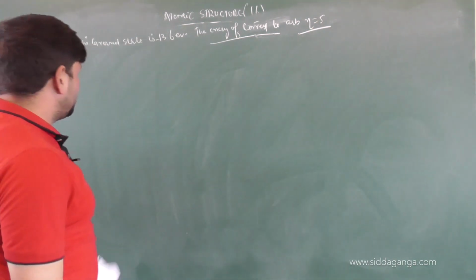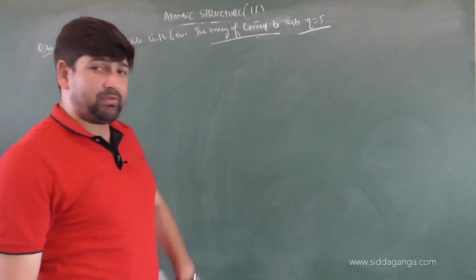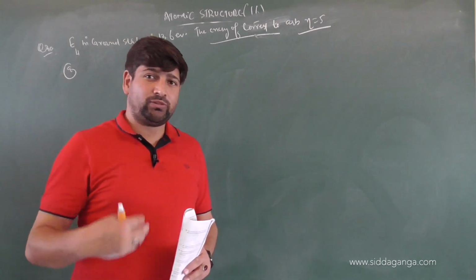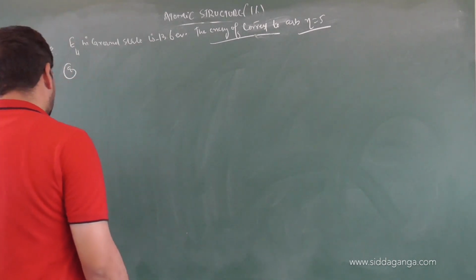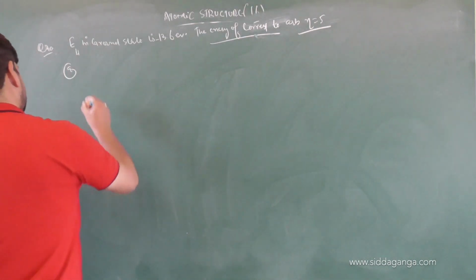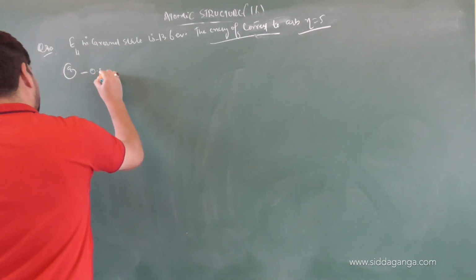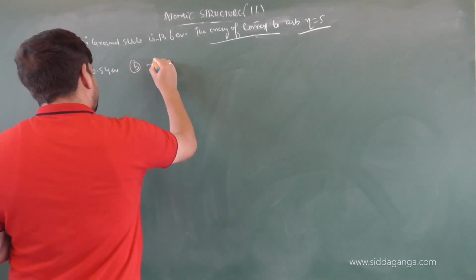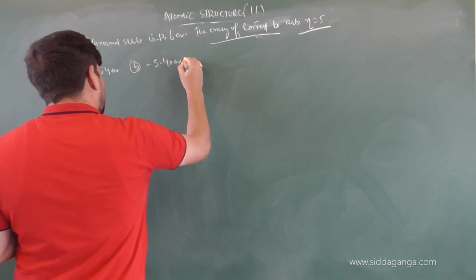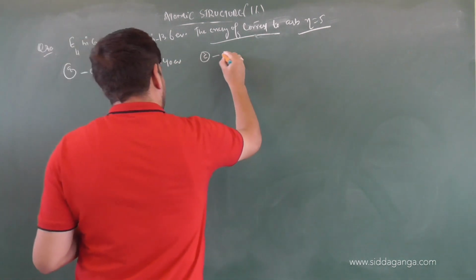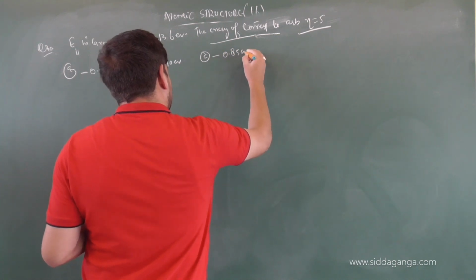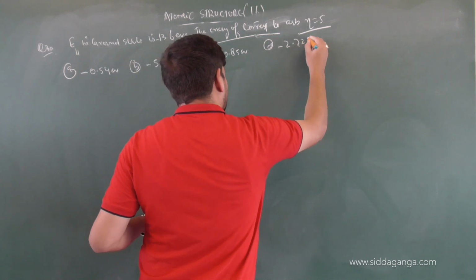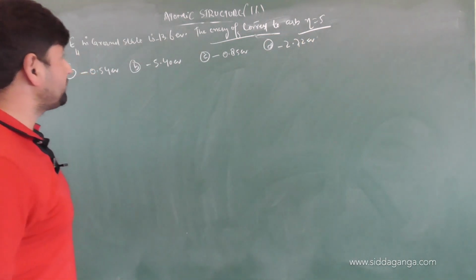Naturally, the amount of energy for the 5th orbit should be more, according to logic. That's a basic thing that you have to understand, because when we go away from the nucleus, the energy will increase. Let's have a look. Options given to you are: option A, minus 0.54 electron volt; option B, minus 5.40 electron volt; option C, minus 0.85 electron volt; and option D, minus 2.72 electron volt. This is the question asked to us.